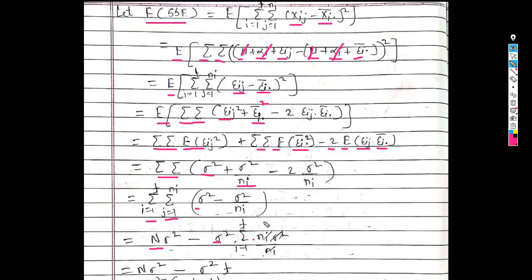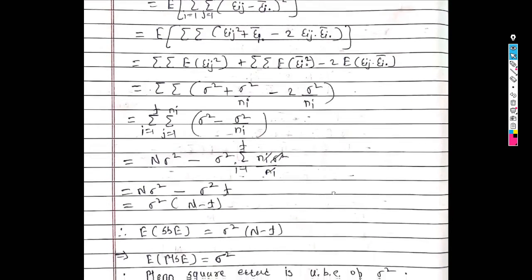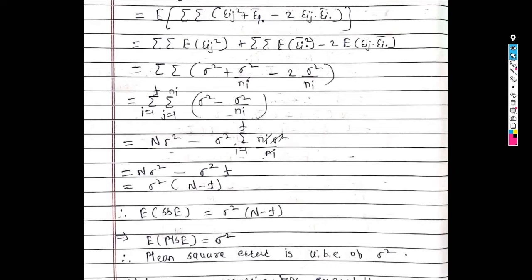So we get this term. Now this ni and this ni will get cancelled, and summation over i can be written as t. So in the next step we get n into sigma square minus sigma square into t. So just take sigma square outside, so we get sigma square into capital N minus t. So the expected value of sum of square due to error is sigma square into capital N minus t.